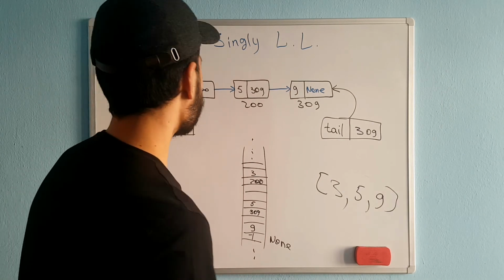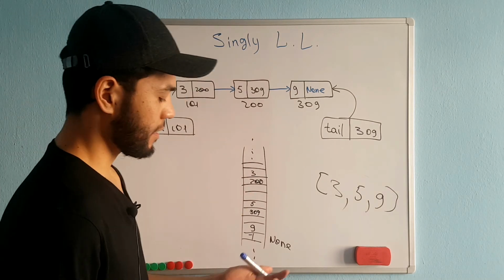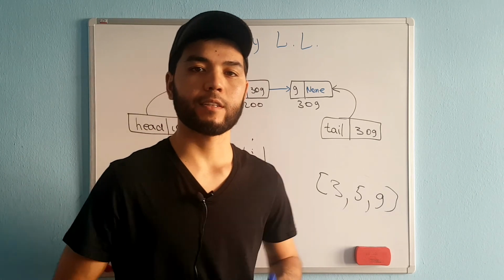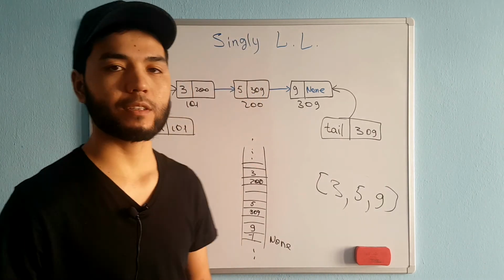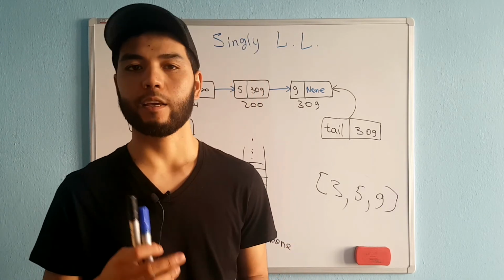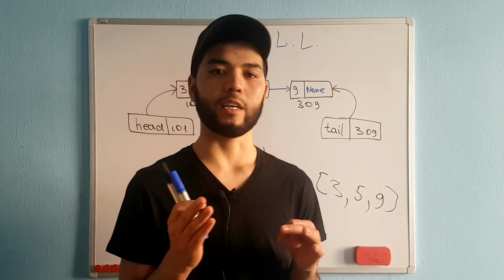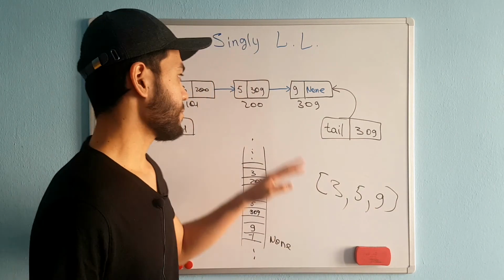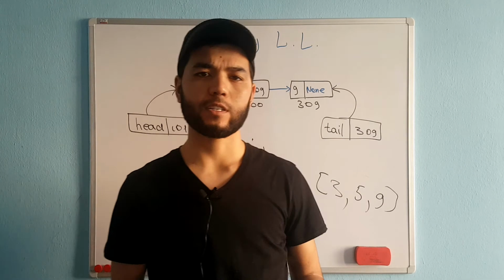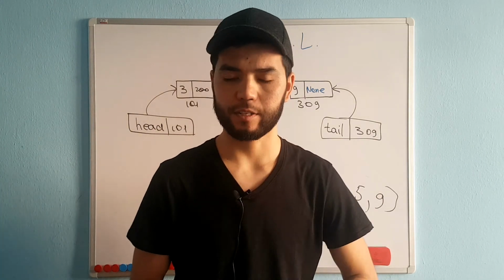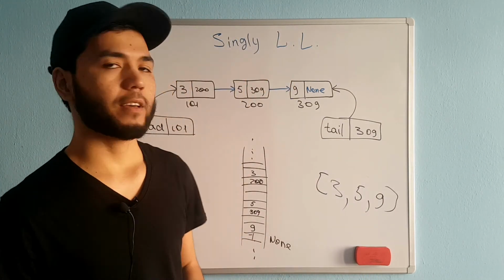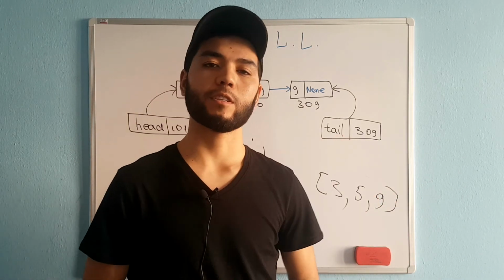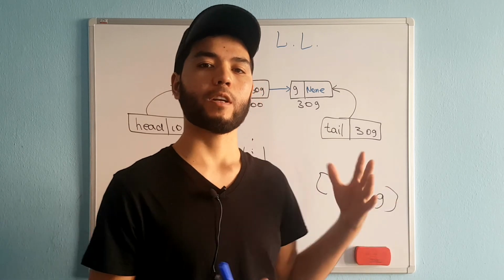And this is how our single linked list looks like. We're going to create a single linked list using Python, and we're going to create multiple functions for deleting, for iterating, adding, inserting, and searching. We're going to create a search function and pop function and append function. And at the end, whenever we write all the code of the linked list, we're going to speak about the time and space complexity of the linked list.